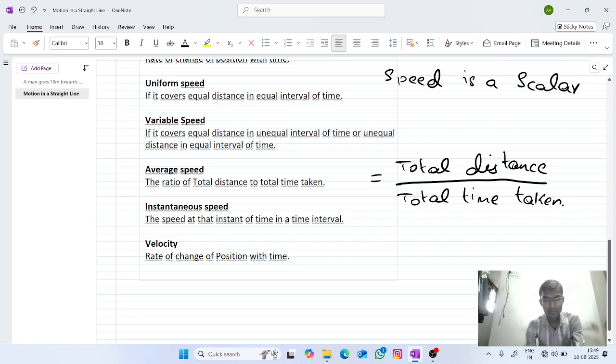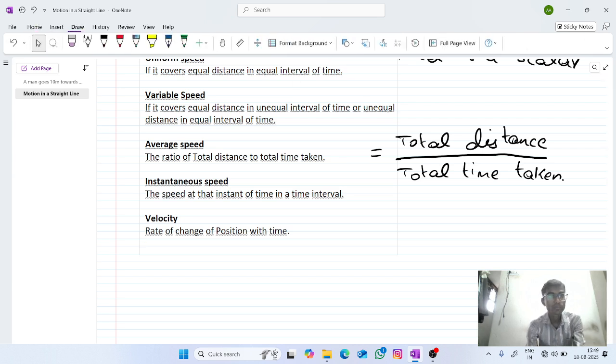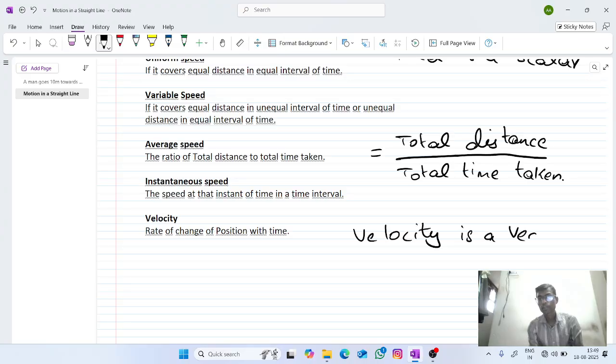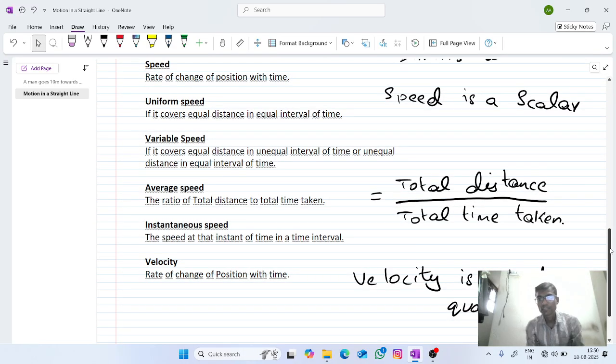So here velocity is a vector quantity. Velocity is a vector quantity, while speed is a scalar quantity.